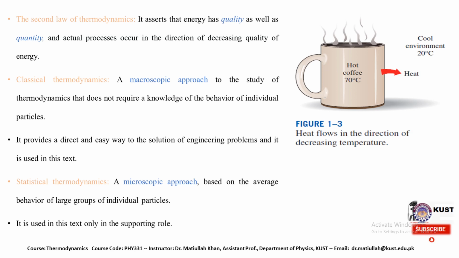The heat will flow from the hot coffee toward the environment, and this flow will continue until both achieve the same temperature. This is the natural way of transferring heat from a hot body to a cold body when both bodies are brought in thermal contact with each other.